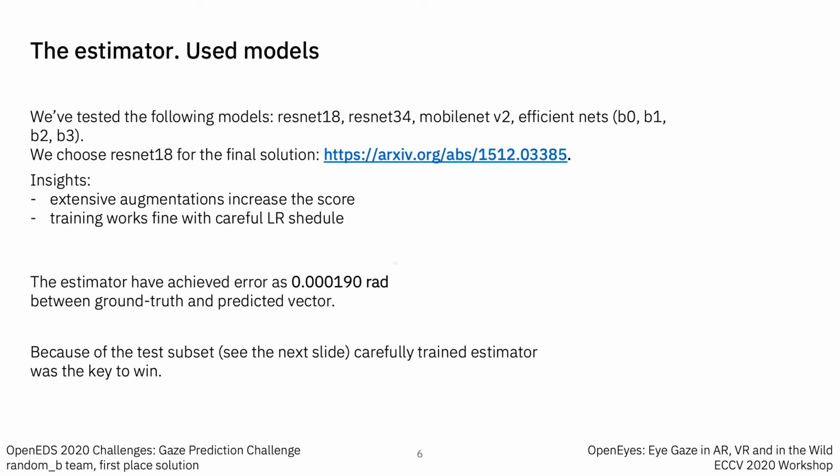Let's talk about the models we used. We've tested the following models: ResNet 18, ResNet 34, MobileNet version 2, EfficientNets different versions. And we chose ResNet 18 for our final solution.